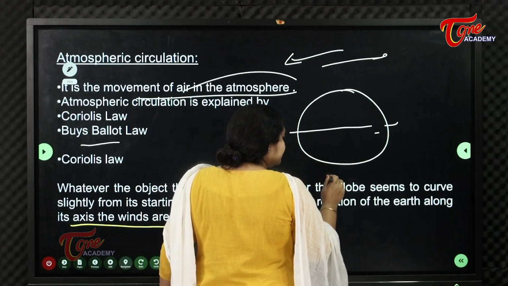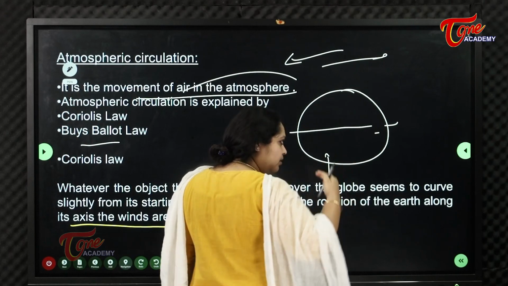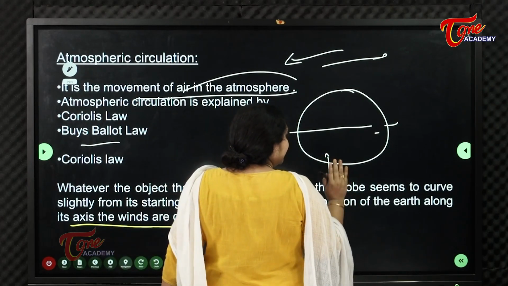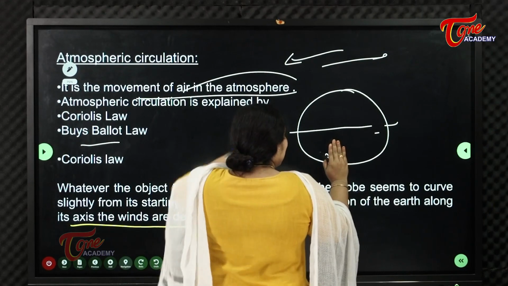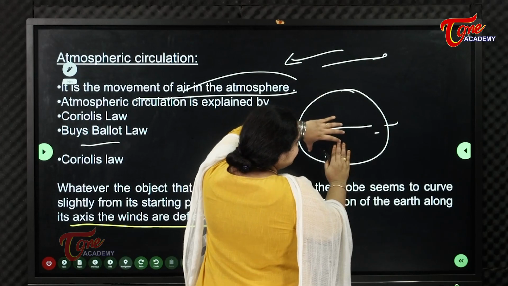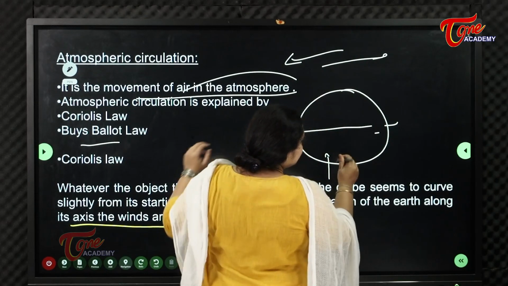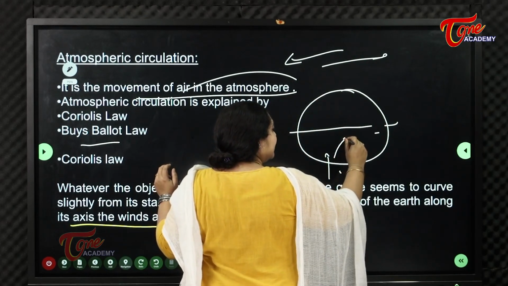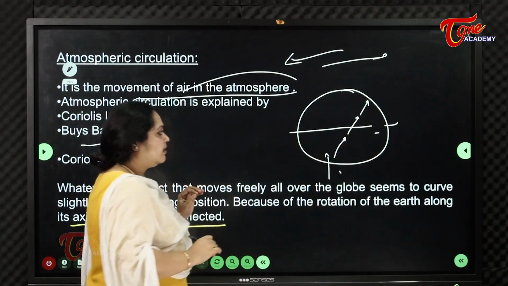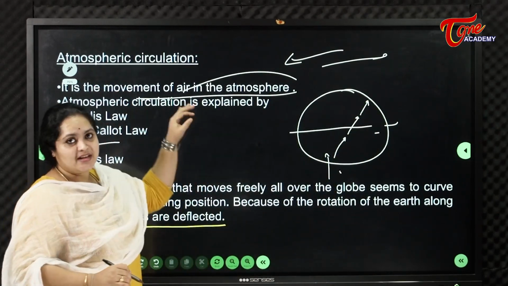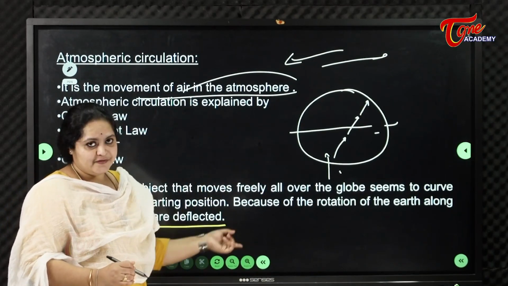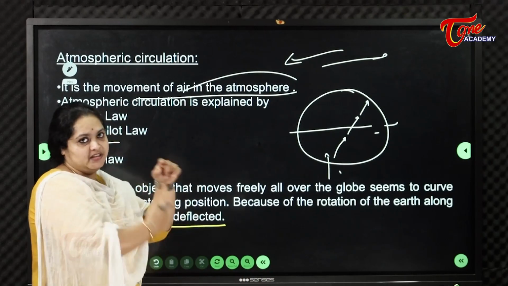imagine this is an air stream. It has started from here. As it is near the atmosphere of the Earth, when the Earth rotates, this air stream will also take a curve like this. This movement is called atmospheric circulation. This happens because of the tilted axis of the Earth and the rotation of the Earth.